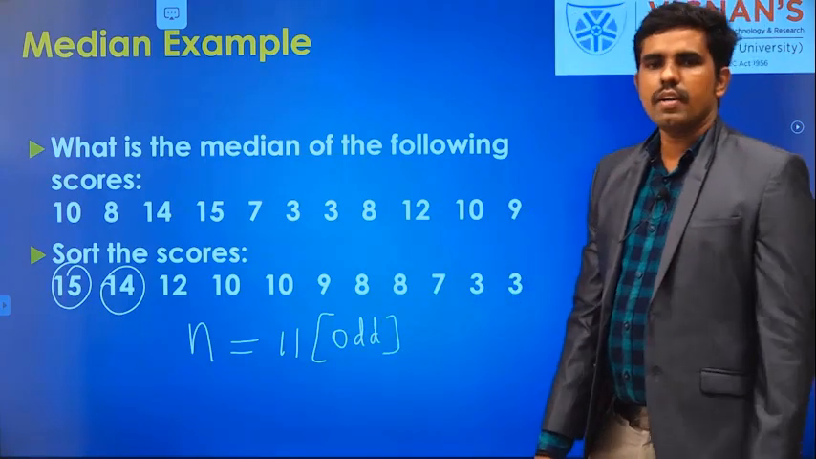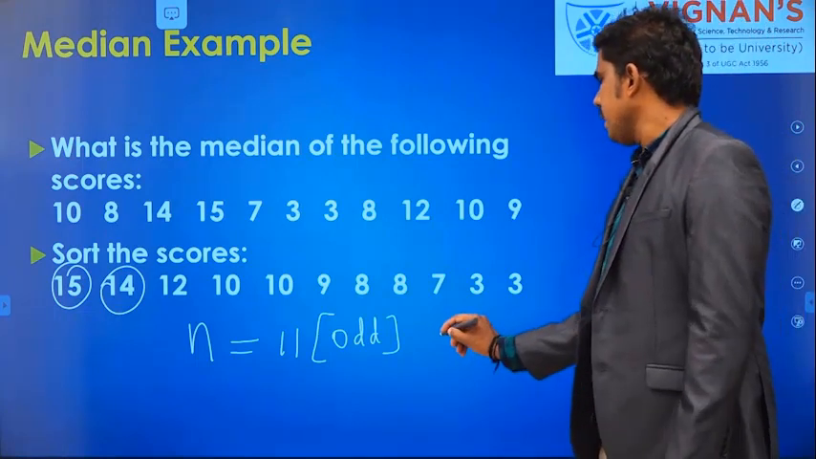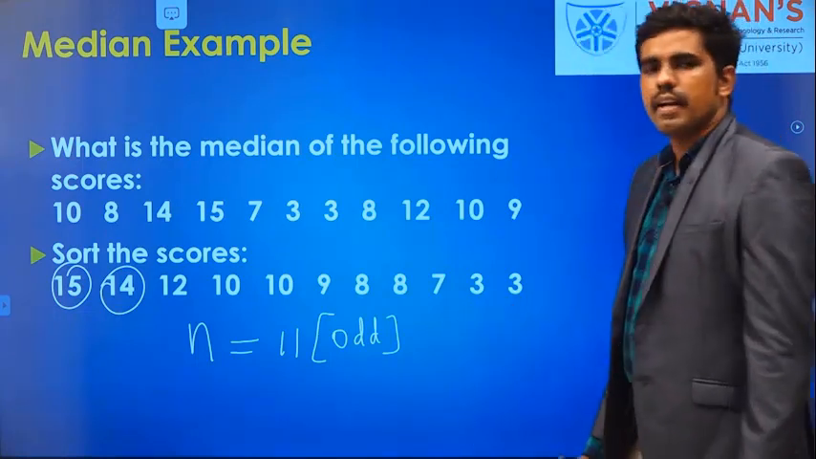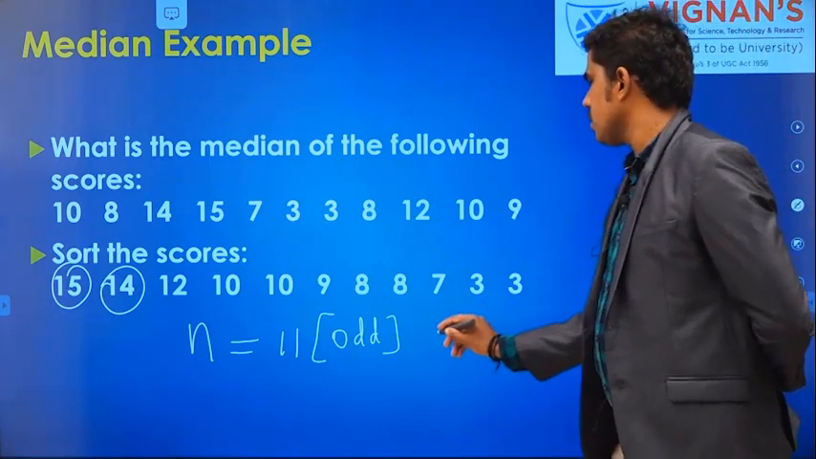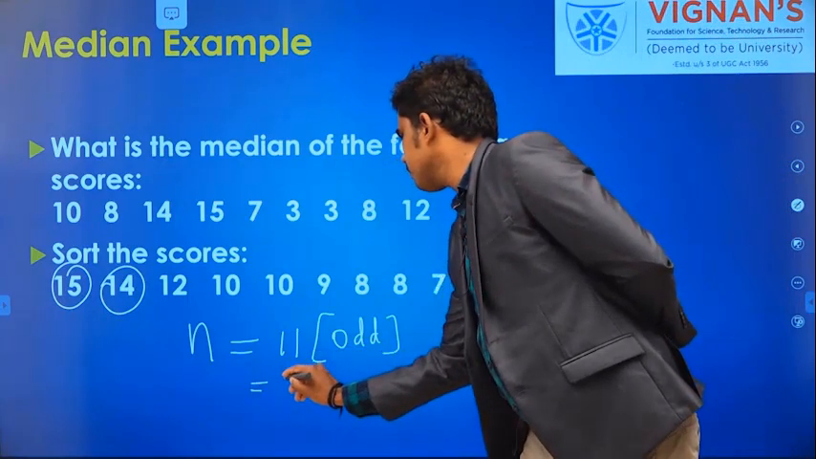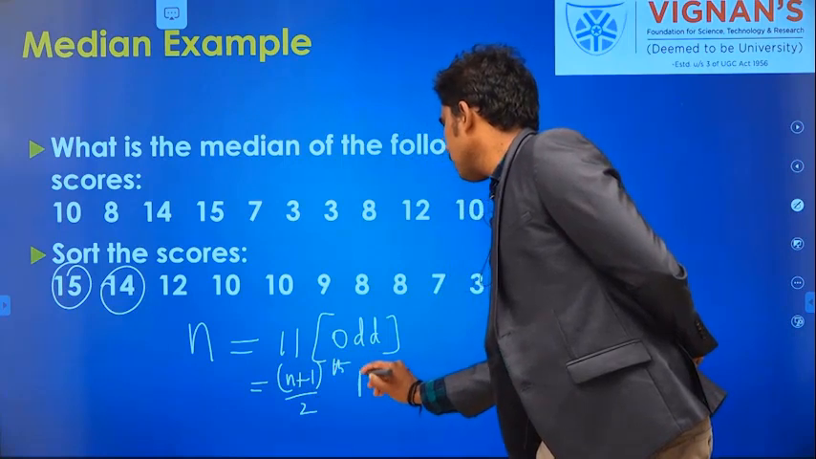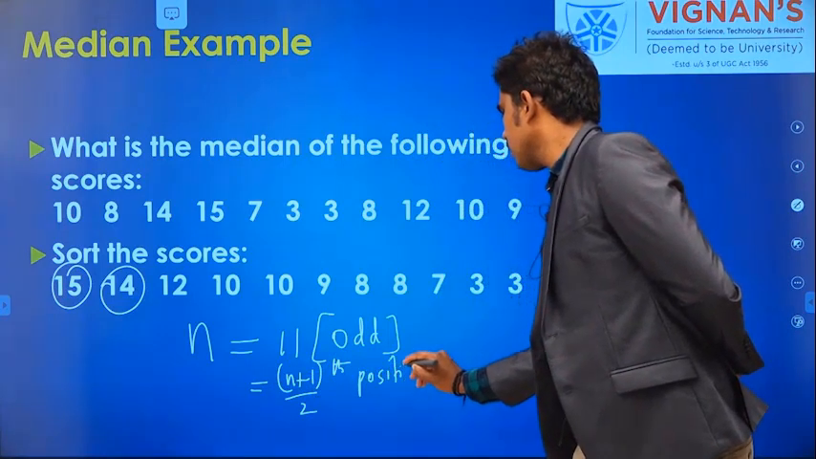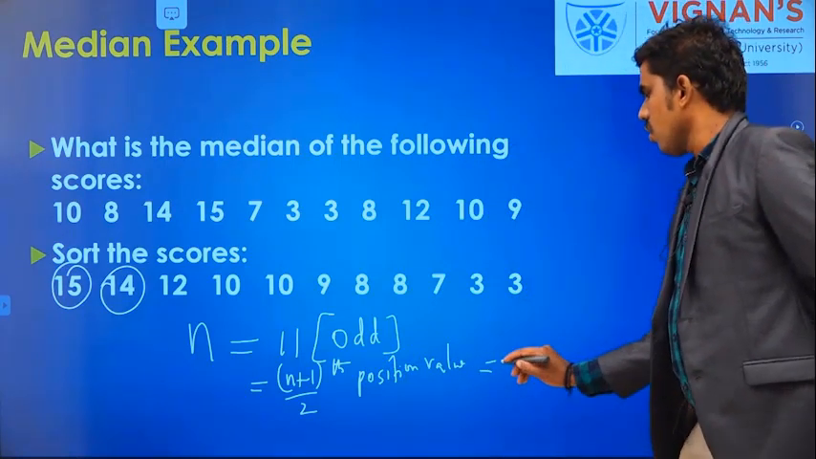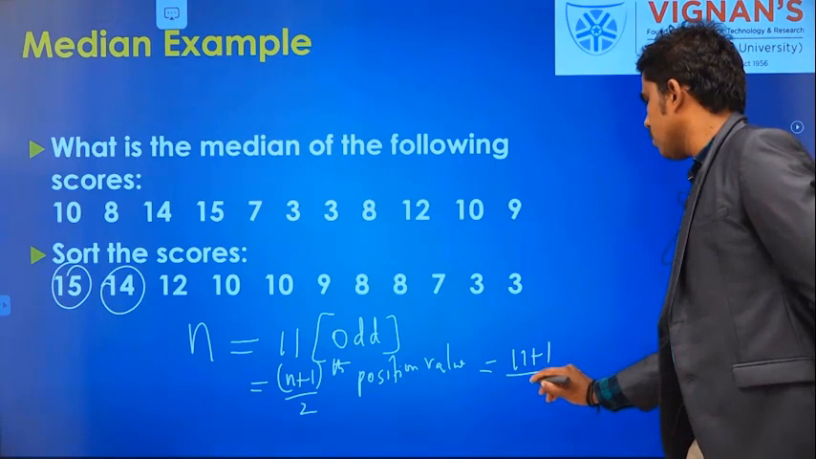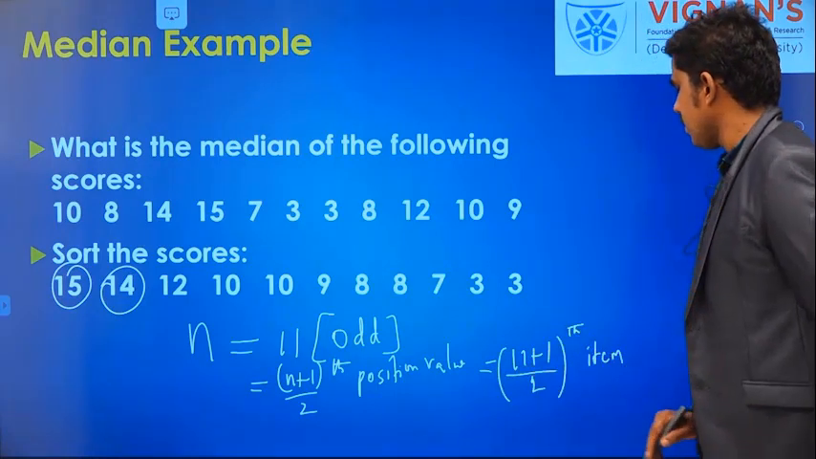11 is odd. So what will be the median value? It will be the (n plus 1) divided by 2th position. So n plus 1 divided by 2, which is 11 plus 1 by 2, the position value. So what is 11 plus 1 by 2?